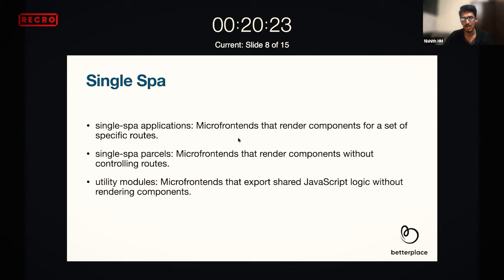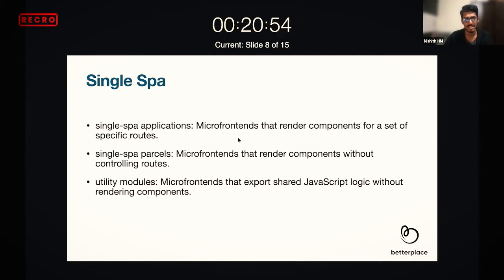The root application is only responsible for booting up the other applications, parcels or modules. But normally when we try to migrate, we would not have a root application. The root application would be your existing application itself. So currently I have one existing application, and I'm using that as the root application, where your entire product is there.